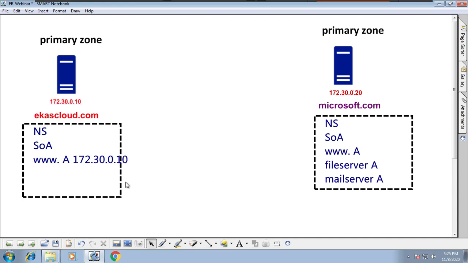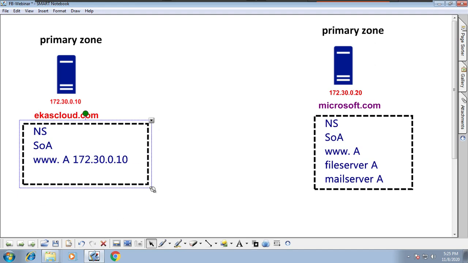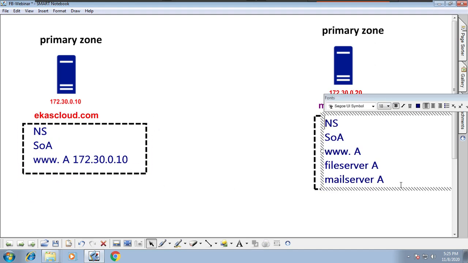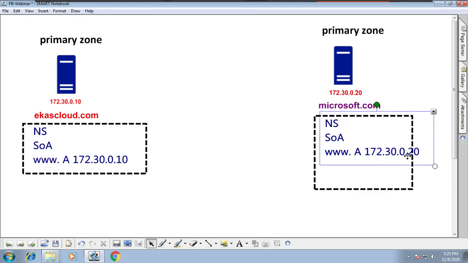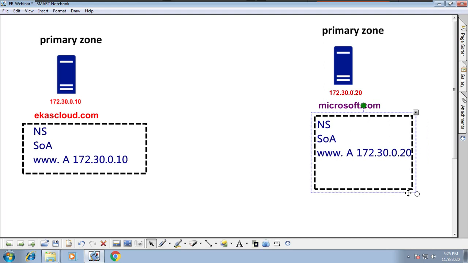Imagine we have this IP address here, the same record, and we are having one IP address here, 172.30.0.20. So we are having the DNS record here.